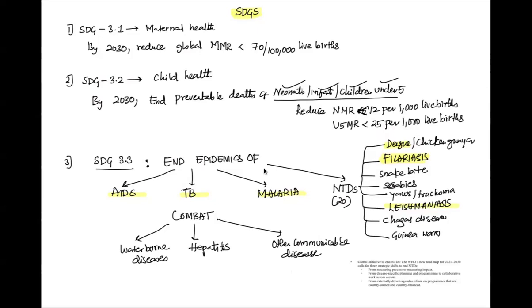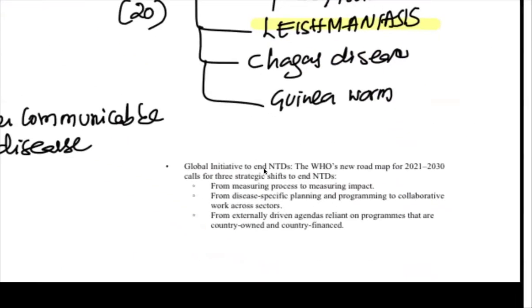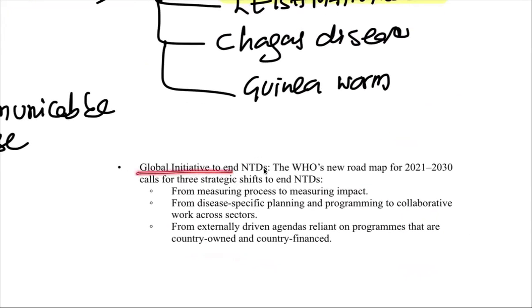Along with SDG 3.3, there is one more heading in it. We are not trying to end epidemics, but it is important to combat waterborne diseases, hepatitis, and other communicable diseases in the community. There is a global initiative to end neglected tropical diseases. This is a good social issue, and I think in general studies also they ask questions on this. There is a new WHO roadmap for 2021 to 2030, which calls for 3 strategic shifts to end NTDs. First, instead of measuring the process, we have to measure the impact of the program.